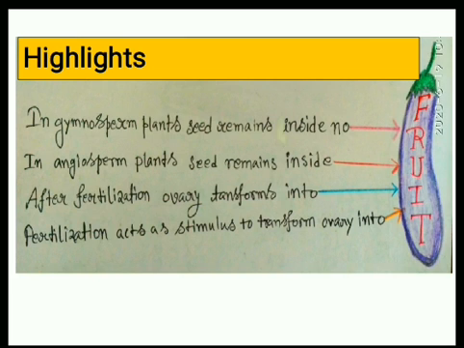So what are the highlights up to this point? In gymnosperm plants, seed remains outside, no fruit. In angiosperm plants, seed remains inside, fruit. After fertilization, ovary transforms into fruit, and fertilization acts as stimulus to transform ovary into fruit.